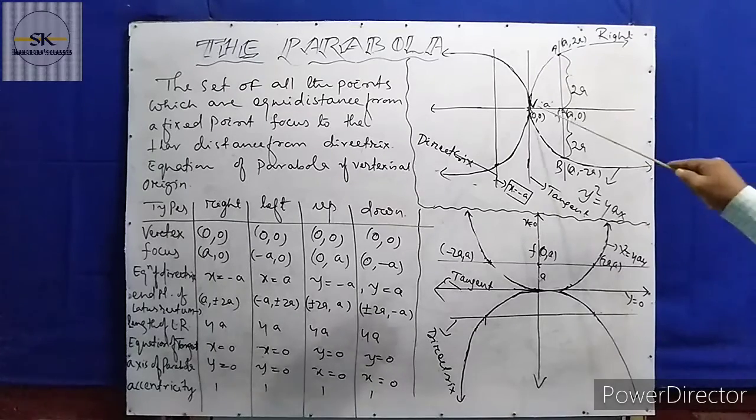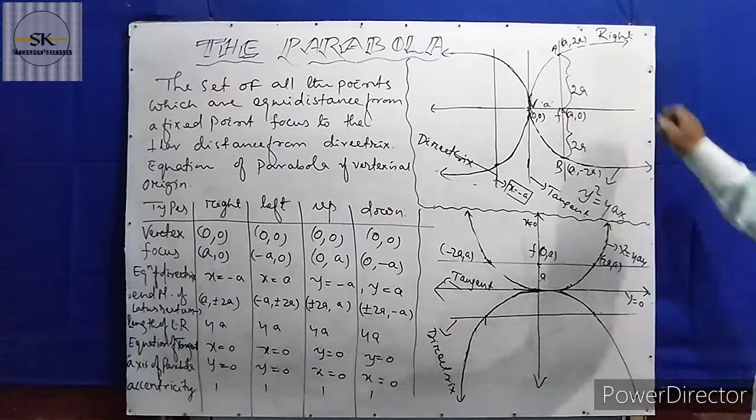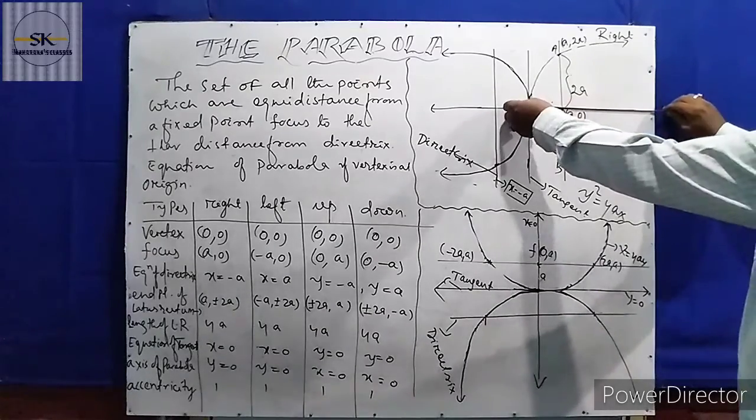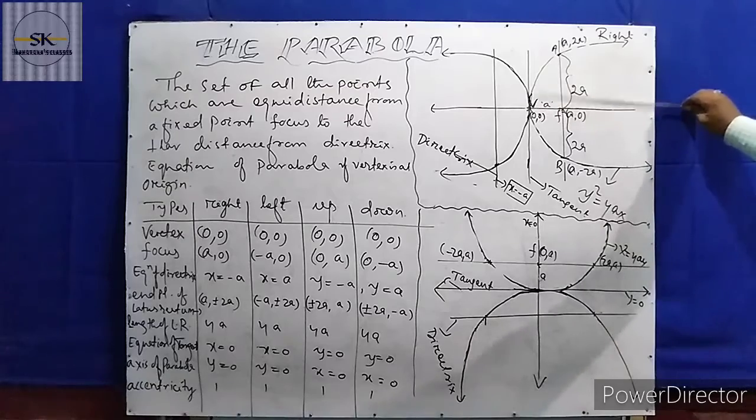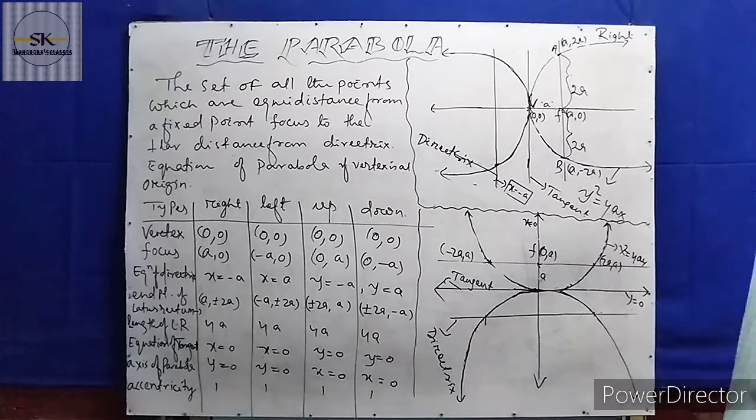So you look at, here it is the starting point. Half of the figure lies on this side and half of the figure lies on this side. So this type of figure is known as a symmetrical figure. So parabola is one of the symmetrical figures. The axis of the parabola divides the total figure into two parts. This is the parabola and this is the axis of the parabola. The axis divides the whole parabola into two equal parts. When a figure divides into two equal parts, it is said to be a symmetrical figure.